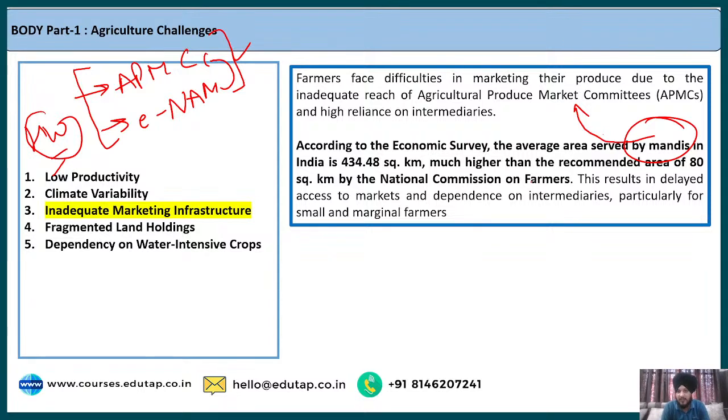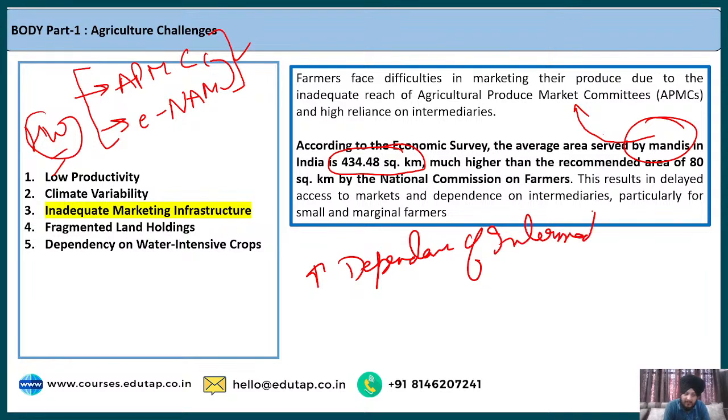Fine. So according to the Economic Survey, the average area served by mandis in India is 434.48 square kilometers, which is much higher than the 80 square kilometers recommended by the National Commission on Farmers. Now, why is it a problem? Because mandis are very far away from the farmers. This lack of proximity to mandis leads to an increase in the farmers' dependence on intermediaries.